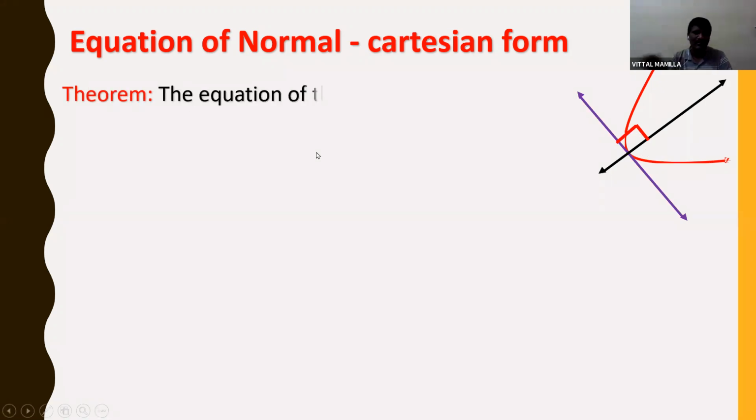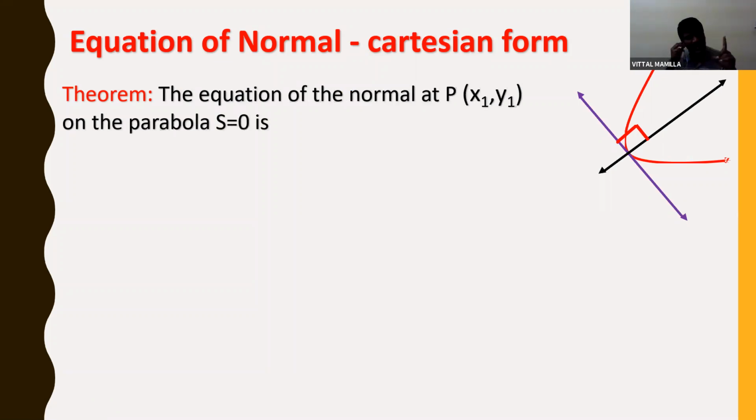Now let us see one here. What is normal? Normal will always be perpendicular to the tangent. So if we know the rules or formulas of the tangent, definitely we can easily find out the formulas for normal. The equation of the normal at P(x1, y1) on the parabola is y minus y1 is equal to minus y1 by 2a into x minus x1.